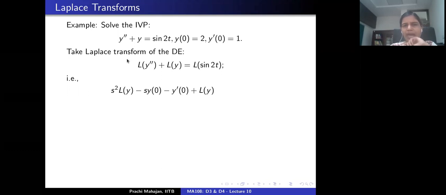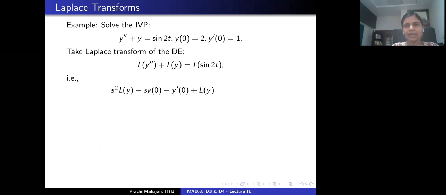And as before, I'm going to assume that the solution y of this differential equation satisfies all the hypotheses of the corollary that we discussed, right? Which means that y and y prime are continuous on the interval 0 to a. Y double prime is piecewise continuous. All of that is not required because we are solving an ODE here, which means that everything is nice and differentiable. And we assume that y and y prime are of exponential order alpha.